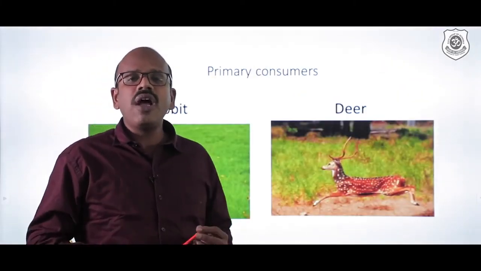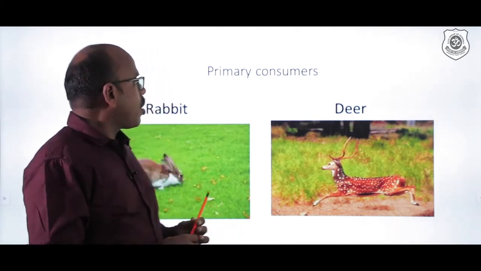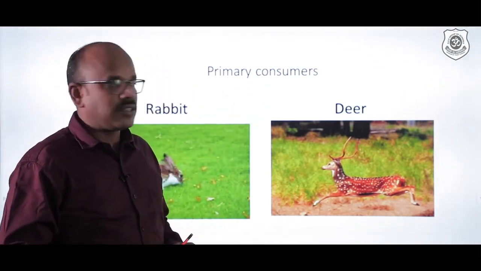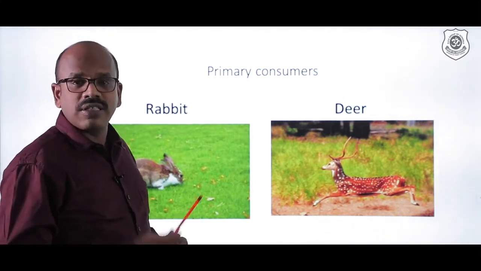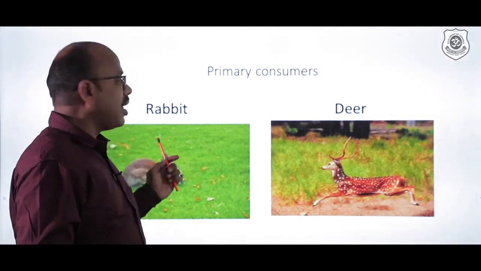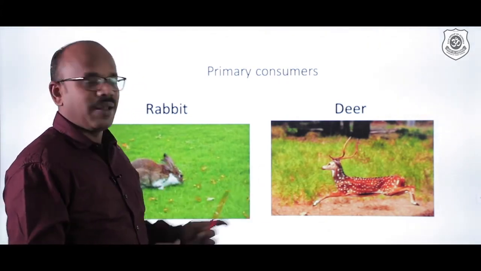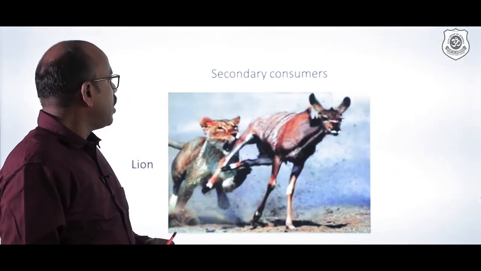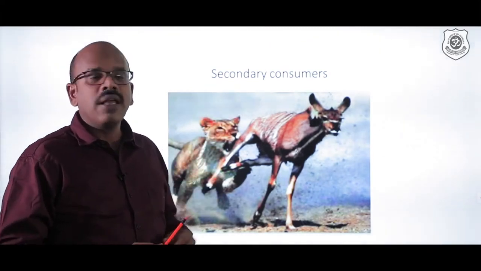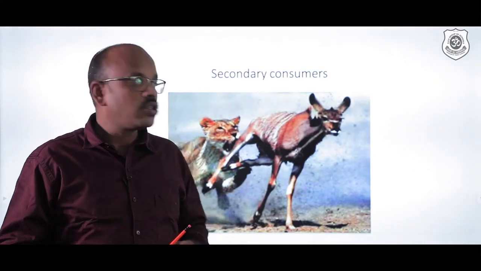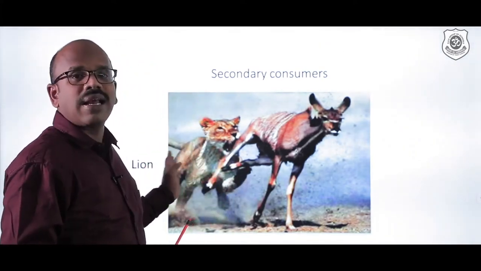Now, when we are going to learn about the consumers, the first level I have told you is called primary consumers. What are the primary consumers? Just now we discussed that they are herbivores. They feed only on plants, like rabbit and deer. Next is a secondary consumer. These consumers feed on these primary consumers. So these are mostly carnivores like lion.